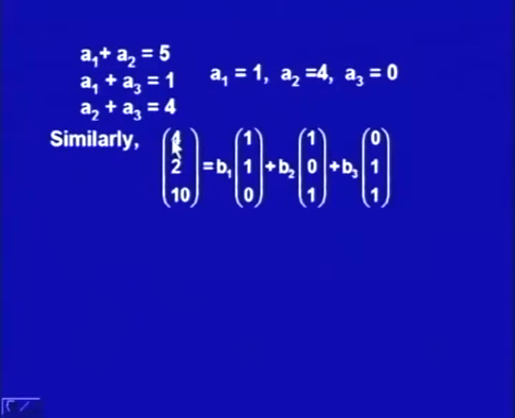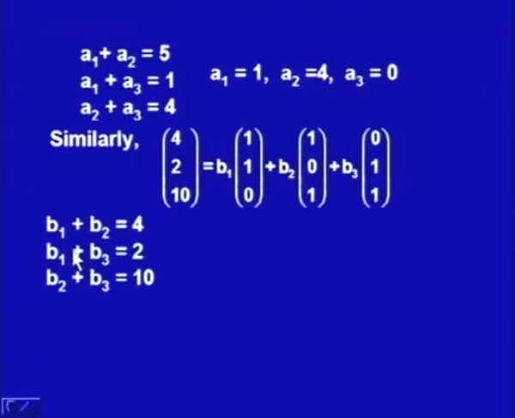For the second vector (4, 2, 10), we express it as B1 (1, 1, 0) plus B2 (1, 0, 1) plus B3 (0, 1, 1). So, it is a linear combination of basis vectors, and again we have three equations: 4 is equal to B1 plus B2, 2 is equal to B1 plus B3 and 10 is equal to B2 plus B3.